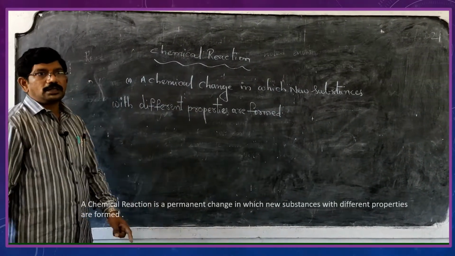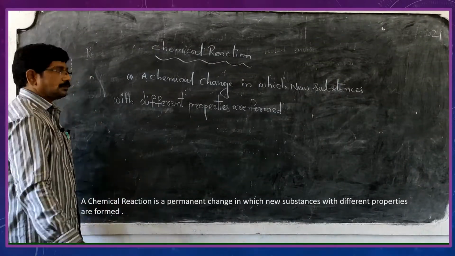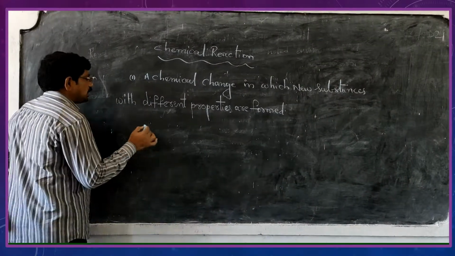Completely different properties are formed. Now listen to me. So this one is a permanent change.